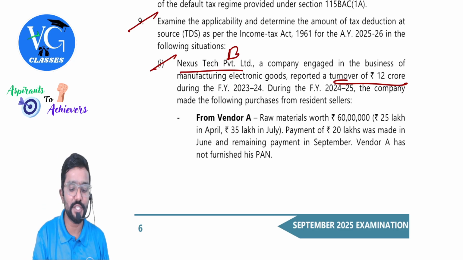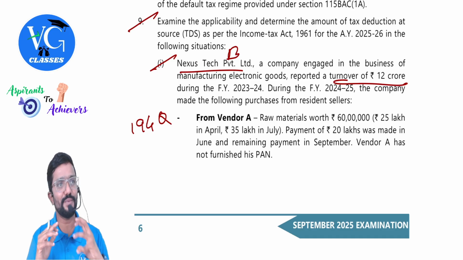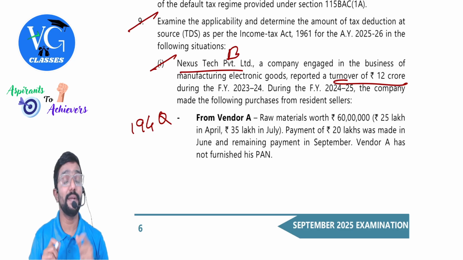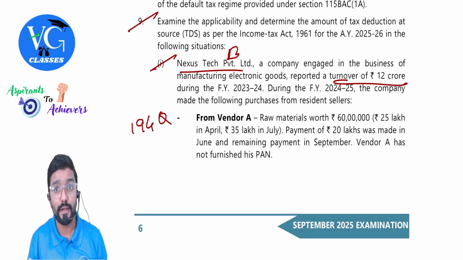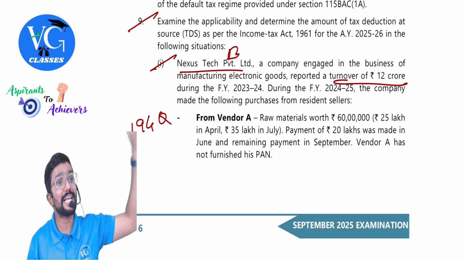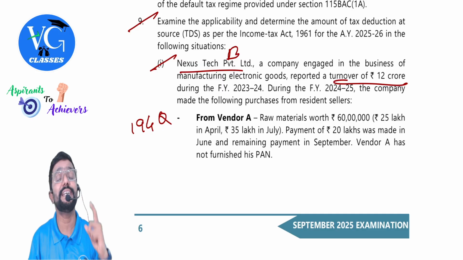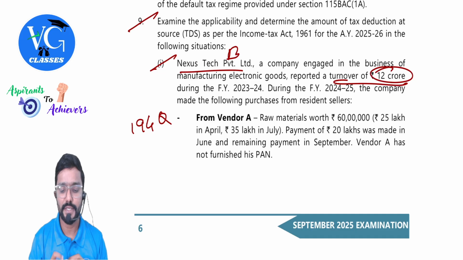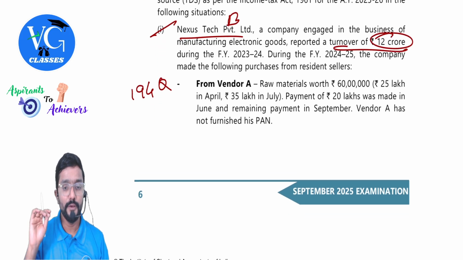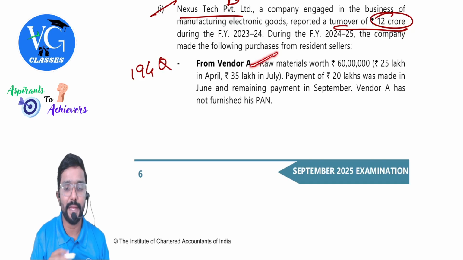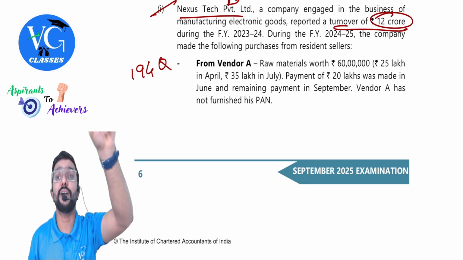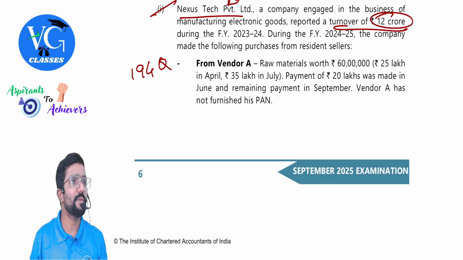So immediately one section has to strike you. Which section? 194Q. If the purchase value is more than 50 lakh, TDS is applicable. TDS is applicable, but please be careful. Buyer is covered as payer only if his business turnover in the last financial year is more than 10 crore. Sir, is it more than 10 crore? Yes. Got it? Yes. Chalo. From vendor A means the following is a supply. Raw material worth 60 lakh, more than 50. TDS is applicable on what? 10. Correct? 194Q.